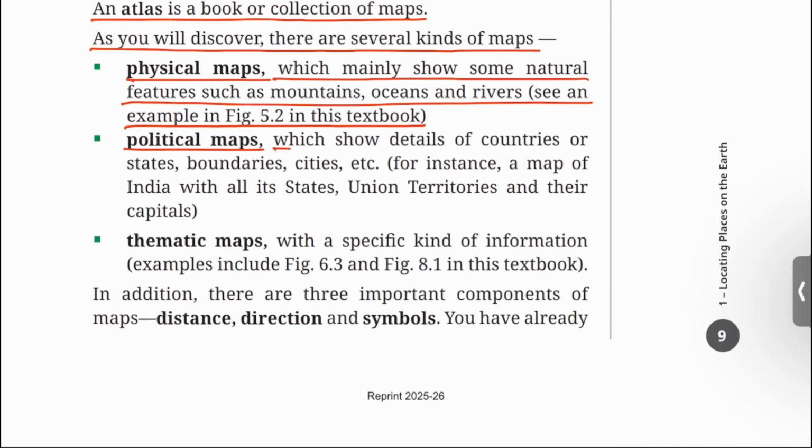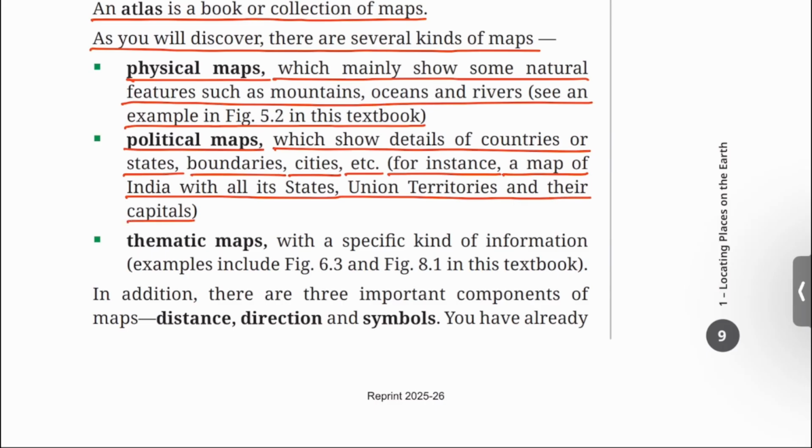Political maps, which show details of countries or states, boundaries, cities, etc. For instance, a map of India with all its states, union territories, and their capitals. Thematic maps with a specific kind of information. Examples include figure 6.3 and figure 8.1 in this textbook. Let's move to chapter 6 to see figure 6.3.